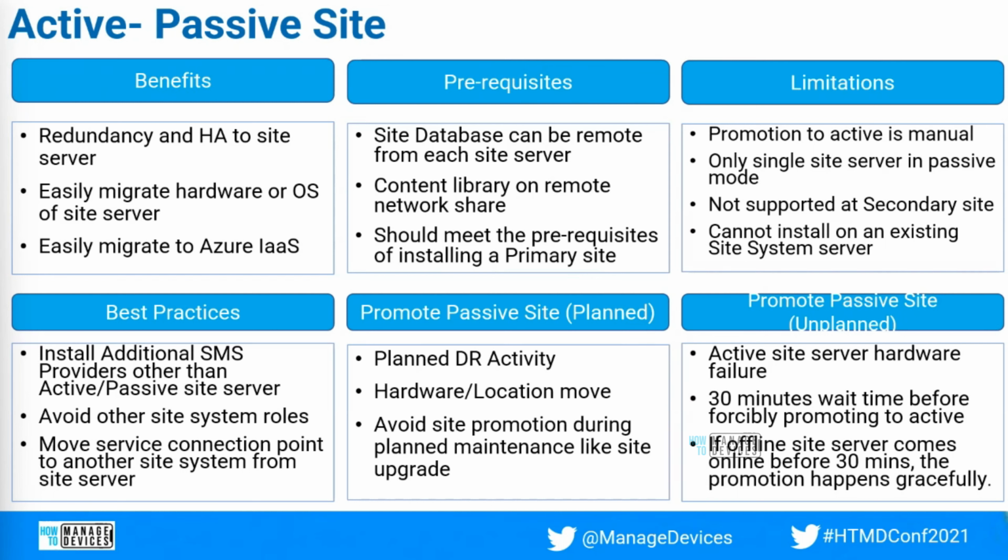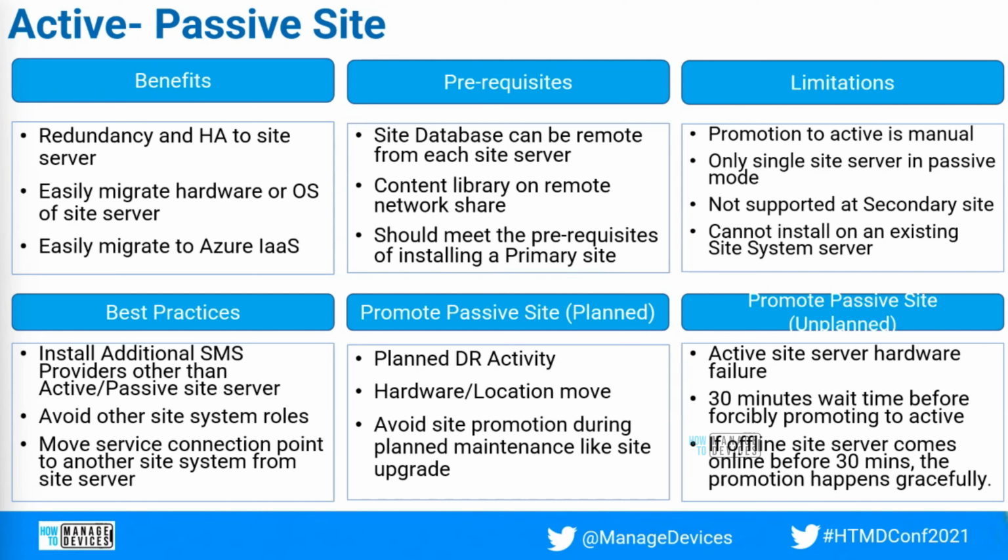Even after you install the passive site, don't install any other site system roles, because the main reason we are bringing in the active passive site is that whenever this server goes down, the other one should be able to take up the role. If you're installing any other roles on this active passive site and the server goes down, your other role is also going down, so you have multiple dependencies there.